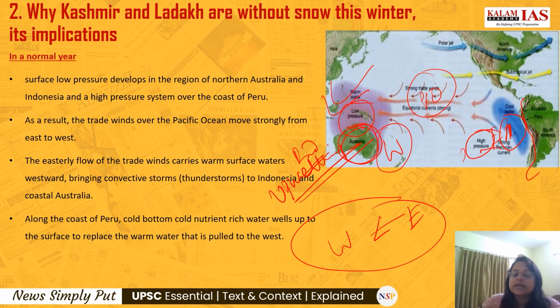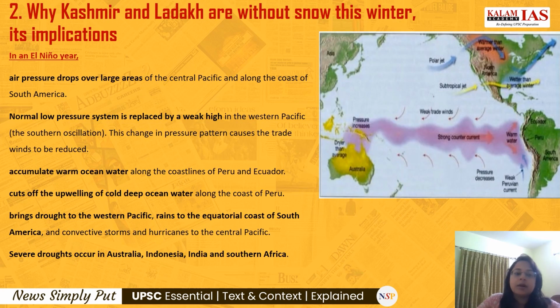There is a nutrient mix happening there, because of which the fishing industry thrives. The upwelling off the coast of Peru and Ecuador brings the nutrient-rich cold water to the surface, increasing the fishing stocks.